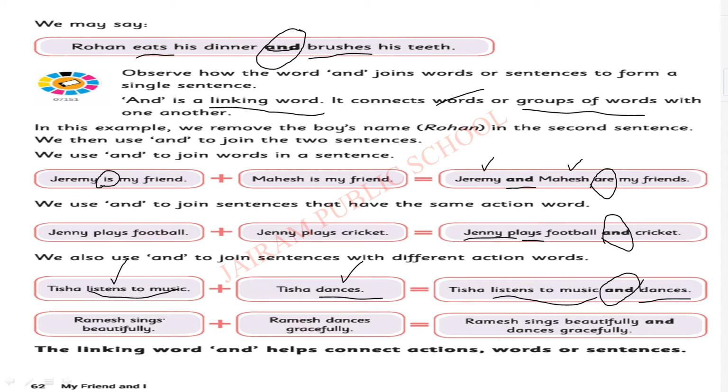Okay, next one. Ramesh sings beautifully. Ramesh dances gracefully. So here sing is one action word, dance is one action word. So we have to combine these two action words with and. I hope you all understood. So the linking word and helps connect two actions. Okay, we are going to connect two or more actions or words or sentences. You just keep these sentences in mind. This is very, very important. The linking word and helps connect actions, words or sentences.